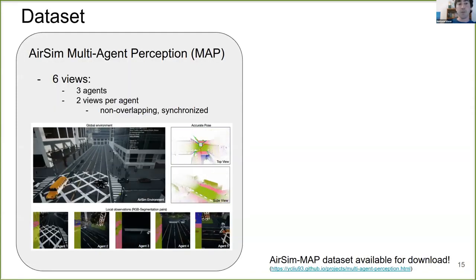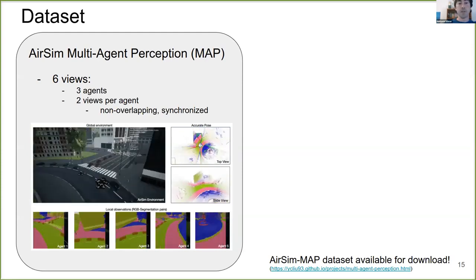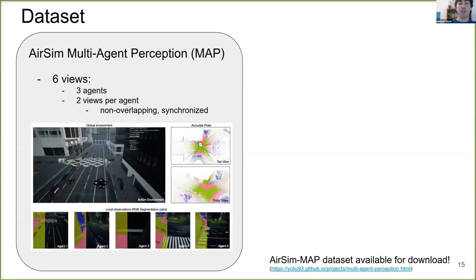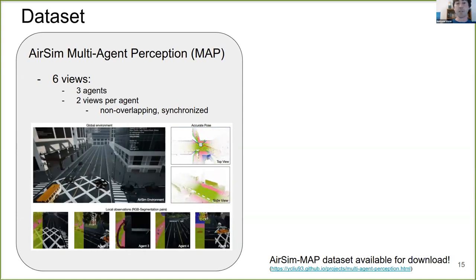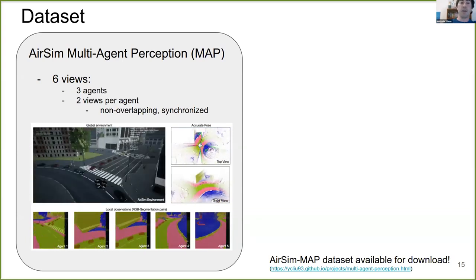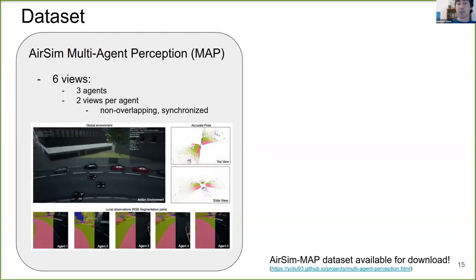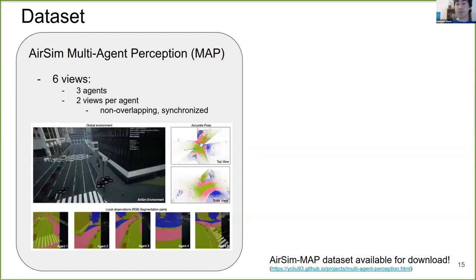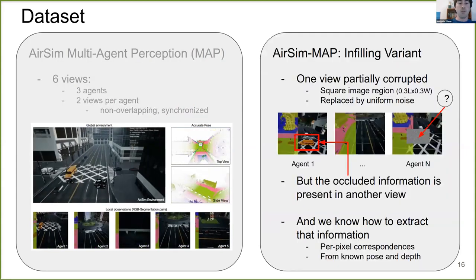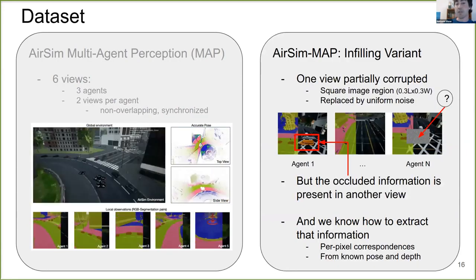Within this environment, we collected a total of 6 views from a swarm of 3 flying robots. This dataset constitutes a relatively hard case for the multi-robot learning situation. The views are often non-overlapping and capture dynamic objects like cars and pedestrians. We have made this dataset publicly available. We further adapt this dataset into a multi-agent infilling variant.